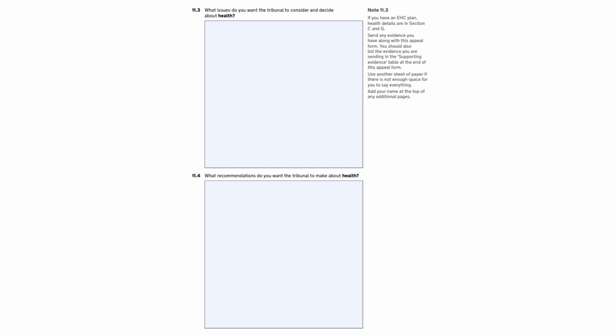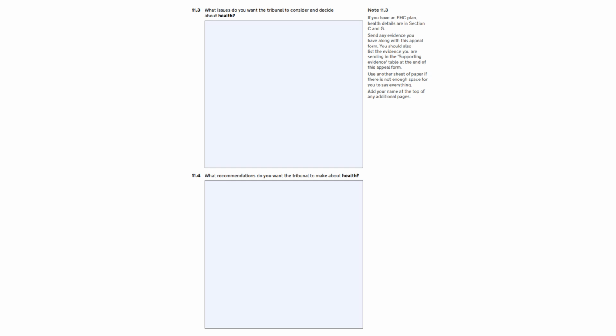Remember, any health provision which educates or trains a child or young person is seen as special educational provision under the law, and therefore it should actually be in section F. An example of this could be speech and language therapy provision, which is provided by a health provision but actually educates or trains a child.